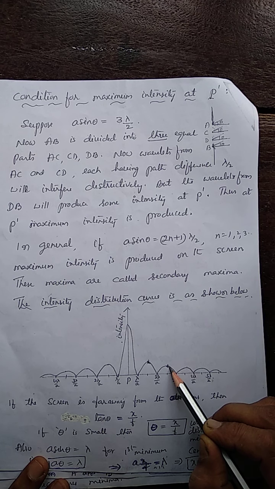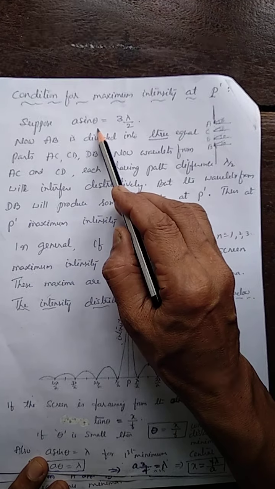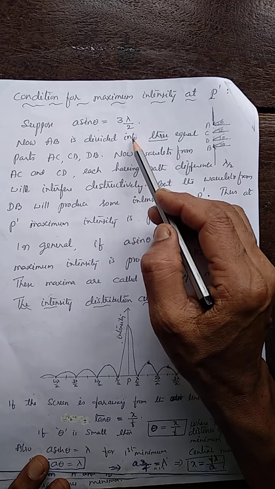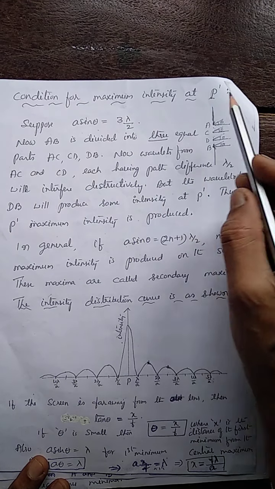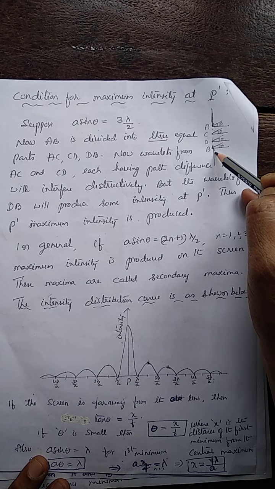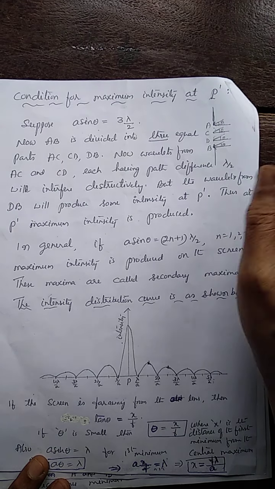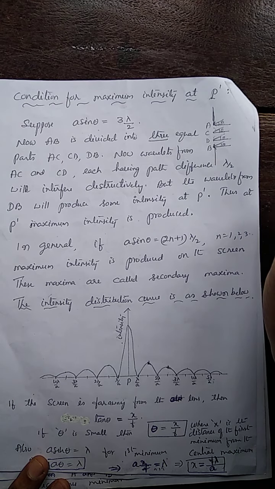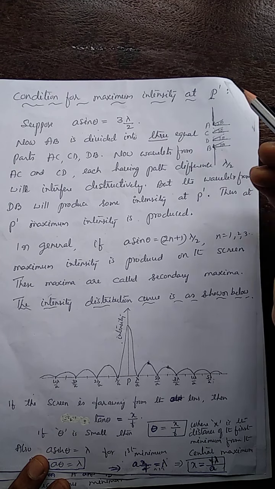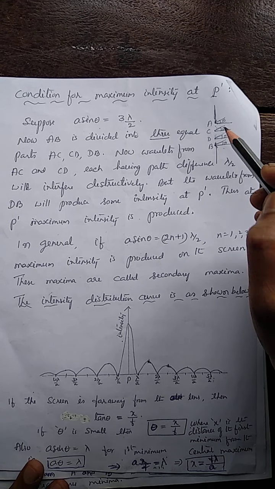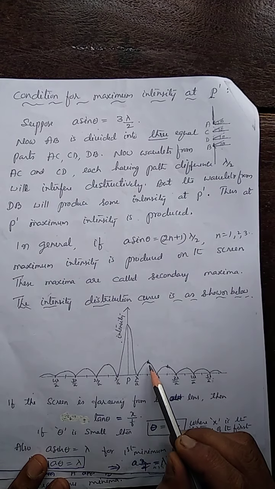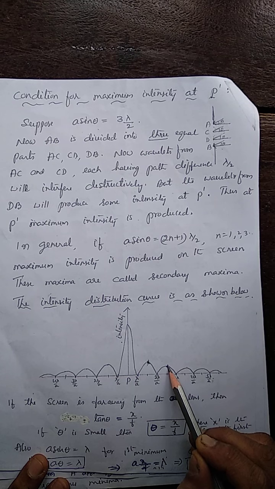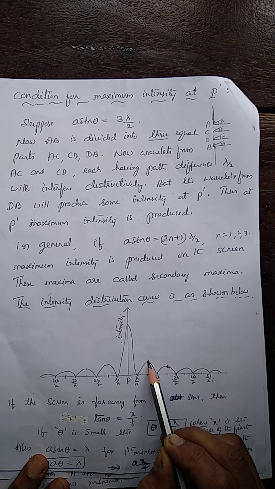Now what would be the condition? Theta should be such that A sin theta is 5 lambda by 2. Same thing: if you divide this into 5 parts, 4 parts cancel each other. Wavelets from the 4 parts cancel each other. The fifth one is remaining. That produces intensity, but the intensity produced is less than this one. Intensity of this band is less than this.